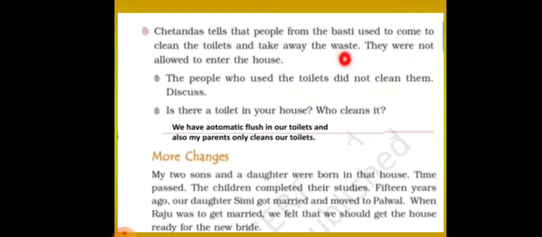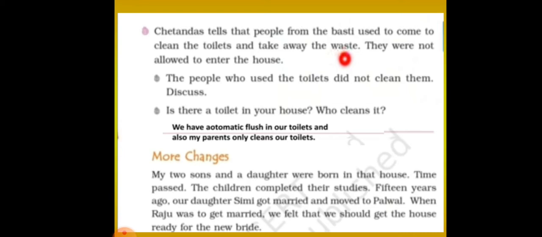So let us see what more changes happened in Chetan Das' family. My two sons and daughter were born in that house. So later, after marriage, Chetan Das had two sons and one daughter. Time passed. The children completed their studies. Fifteen years ago, our daughter Simi got married and moved to Palwal. So now Chetan Das has a daughter, Simi, and two sons.